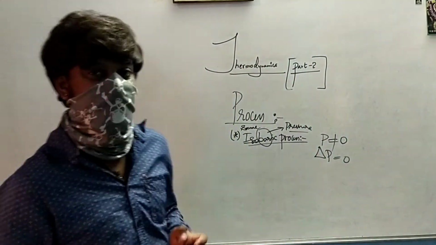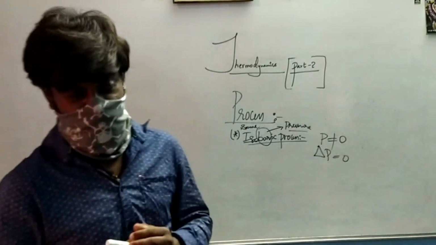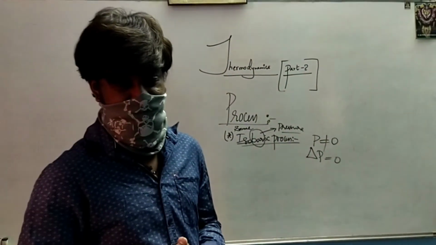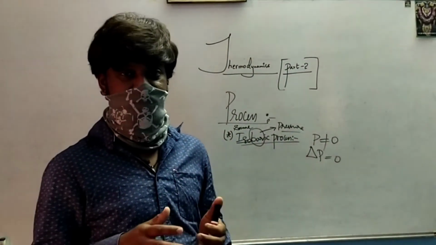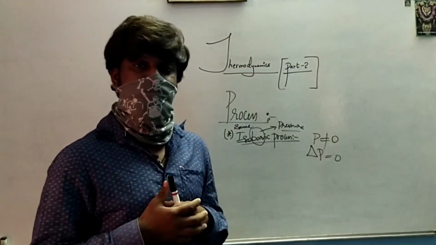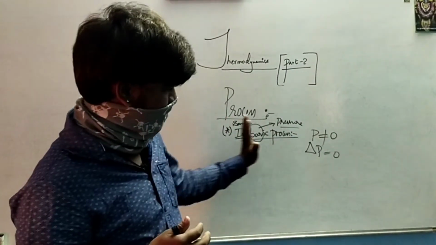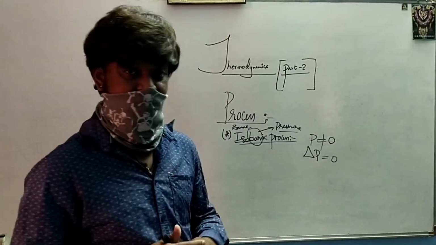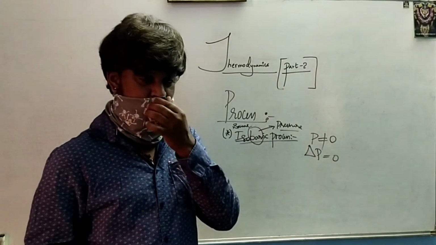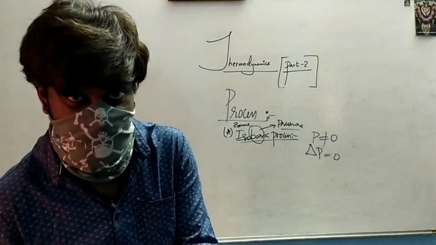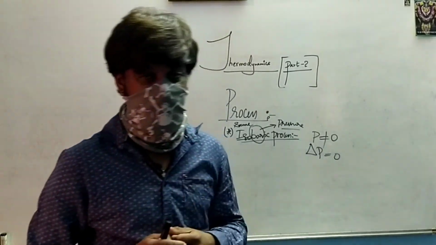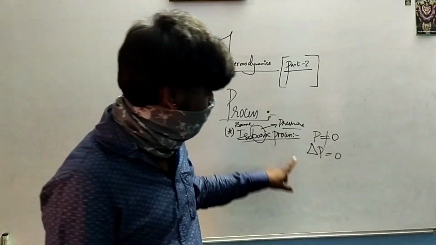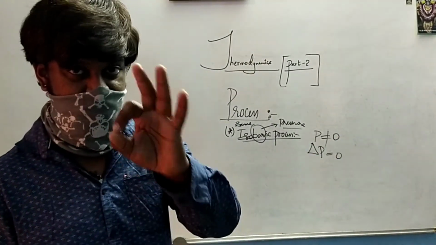Now what is the difference between P is equal to 0 and delta P is equal to 0? When I say P is equal to 0, it means that there is no pressure at all. When you don't have pressure at all, then your gas can expand. By saying isobaric process, I don't mean this. I mean this: there is no change in the pressure. When you change the state of the system from initial state to final state, the pressure change will be 0. Any process which involves pressure change to be 0 is called isobaric.